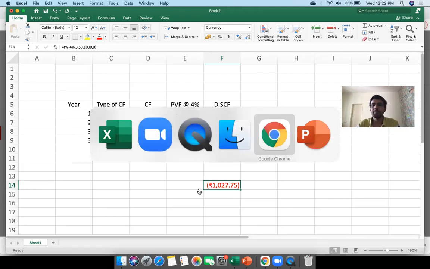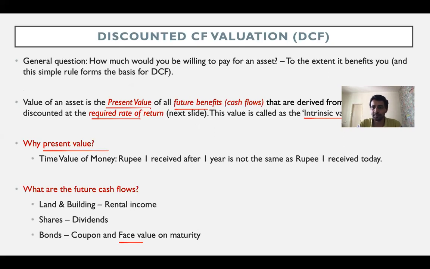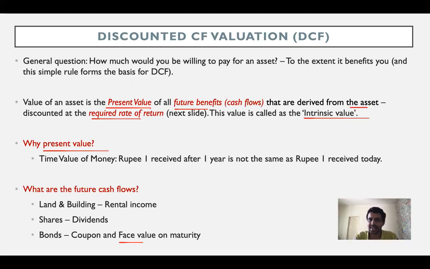Now let's do a quick recap of what we saw so far. We saw that the discounted cash flow valuation states that the value of an asset is the present value of all the future benefits that you are expected to derive from that asset, discounted at the required rate of return. And then we understood why we're taking the present value, and also we saw what the future benefits actually mean. In case of a bond, which is the topic for discussion, future cash flows or future benefits basically mean the coupon and the redemption value that you expect to receive on maturity. Remember, the emphasis is on future cash flows because you always acquire an asset to benefit in future, right?